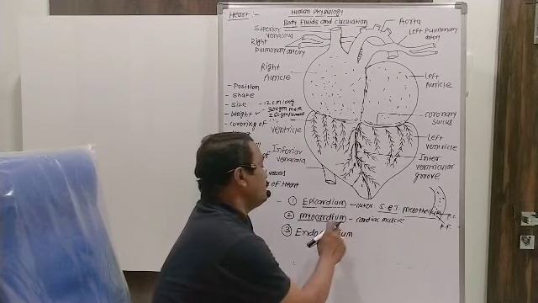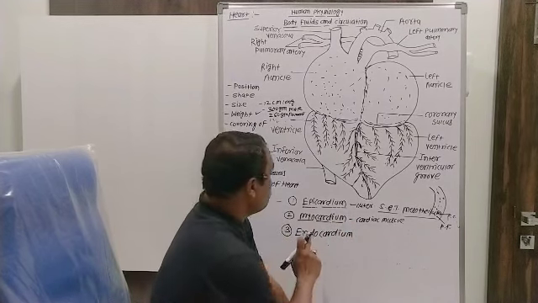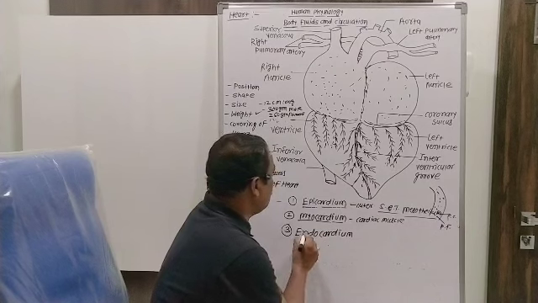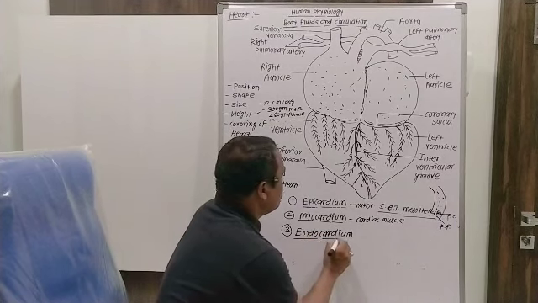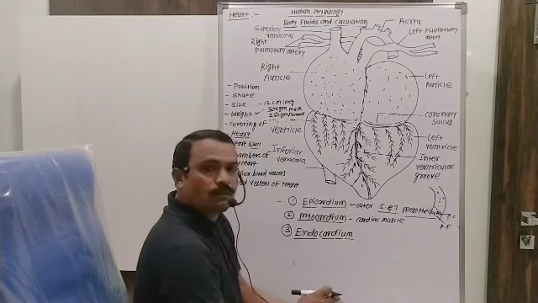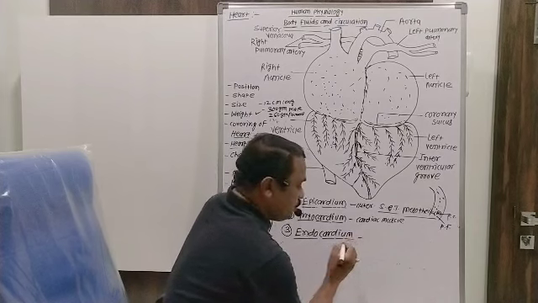That's why they are present in the wall of the heart, in the myocardium. Okay, below the myocardium there is another layer. Endo means the innermost layer present in the wall of the heart, that is the endocardium. This endocardium is also thin.